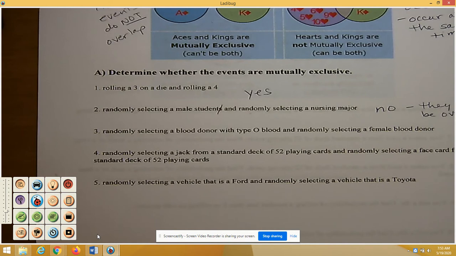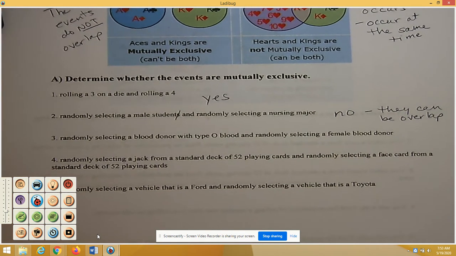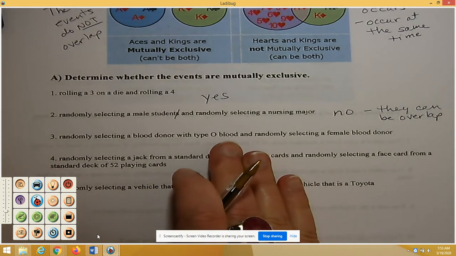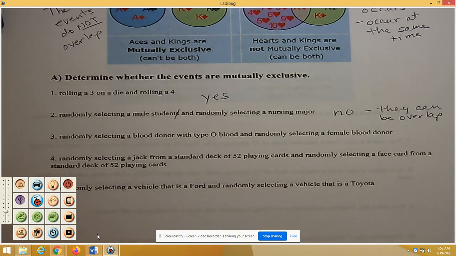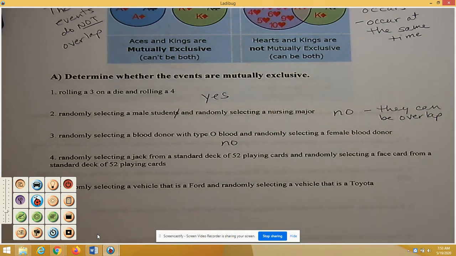All right, randomly selecting a blood donor with type O blood and randomly selecting a female blood donor. Well, I would say probably about half of blood donors will be female, and I don't know the probability of a type O. We can look at that a little bit, actually. But there will absolutely be overlap. So these are not mutually exclusive.